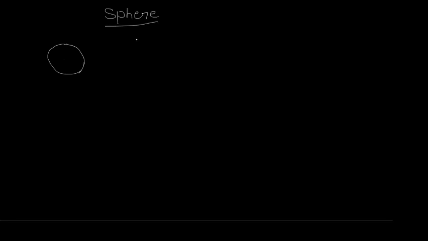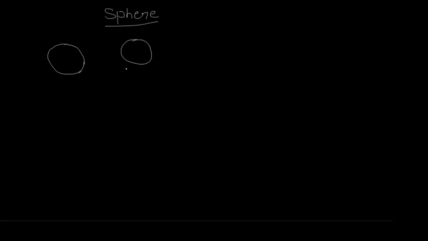Whereas a sphere has one more dimension. A sphere has all three dimensions: length, breadth and also width. Therefore it is ball-like in shape.